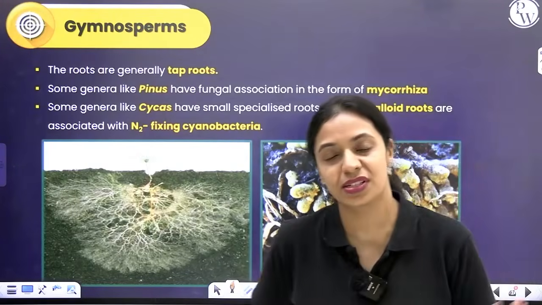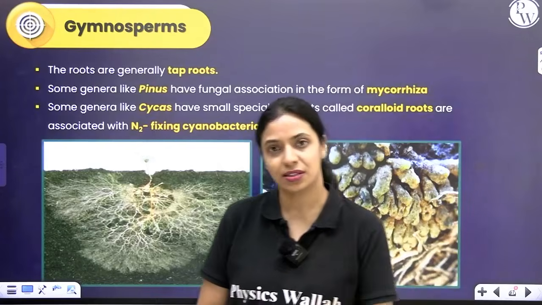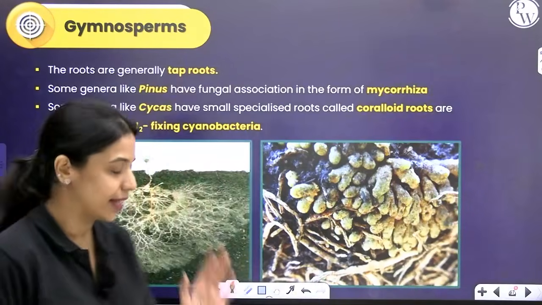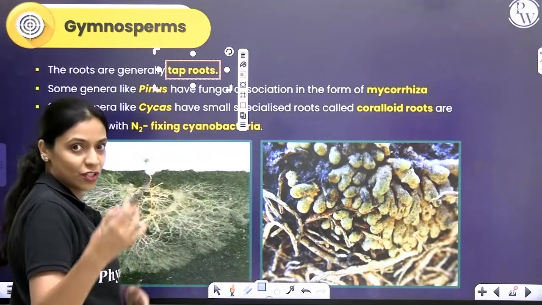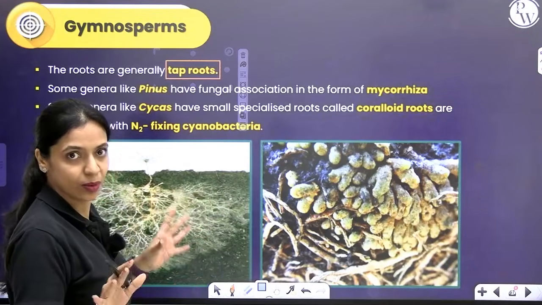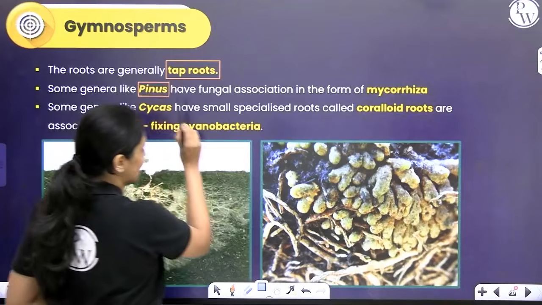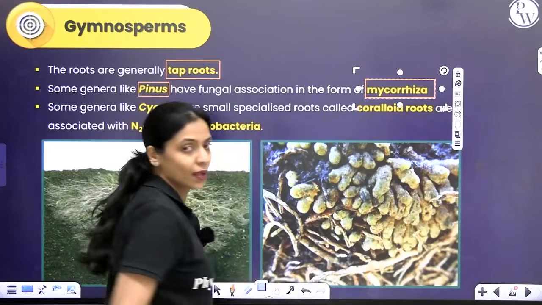Let's talk about the root, stem and leaves in gymnosperms. Roots are like dicot plants. It has a taproot system. In some species, you can see special roots. In Pinus, you can see mycorrhizal association.